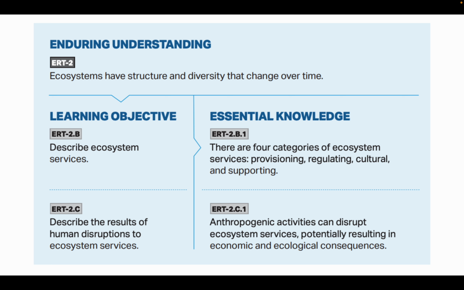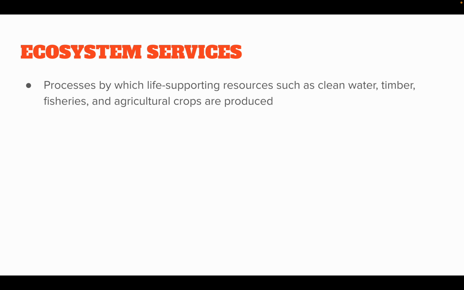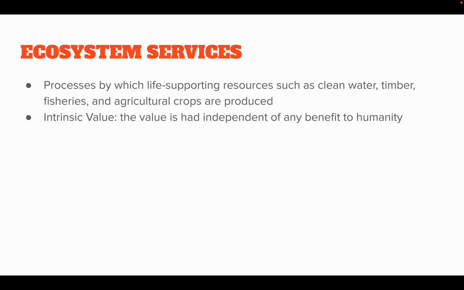Now, we see the term anthropogenic. That means anything related to humans. So, anthropogenic activities is anything that humans are doing. Anthropogenic activities can disrupt ecosystem services, potentially resulting in economic and ecological consequences. Now, ecosystem services are processes by which life supporting resources such as clean water, timber, fisheries, and agricultural crops are produced.